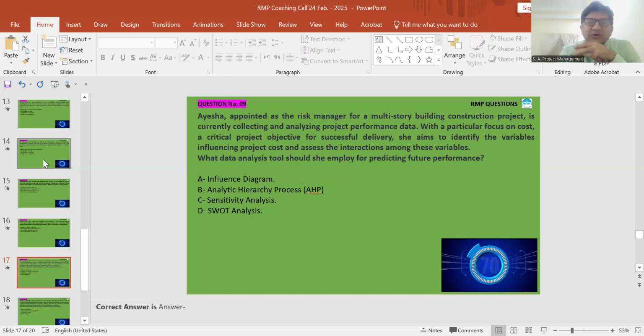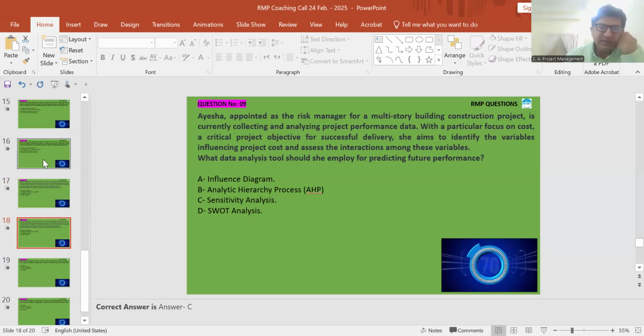Whenever we are talking about the influence of variables on the risk, how the variables are contributing, they are interacting, and they are enforcing the risk, they are enforcing the impact, then sensitivity analysis is mostly the tool we utilize. Whenever the keyword variable is used, then sensitivity will be in our mind.